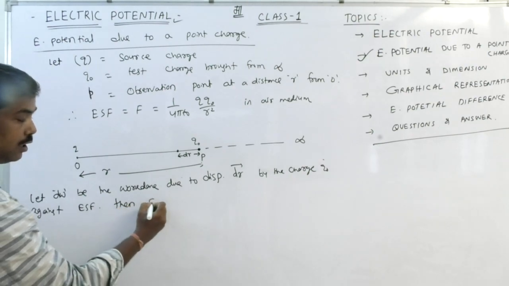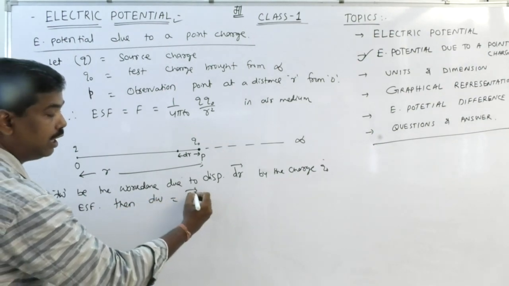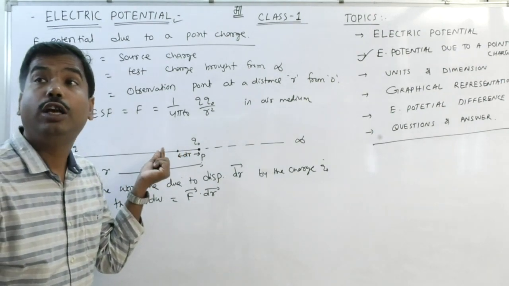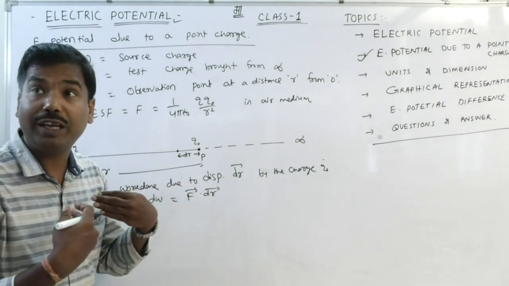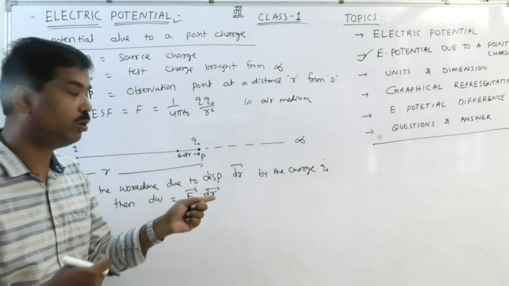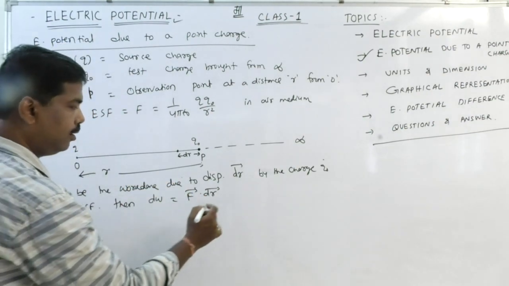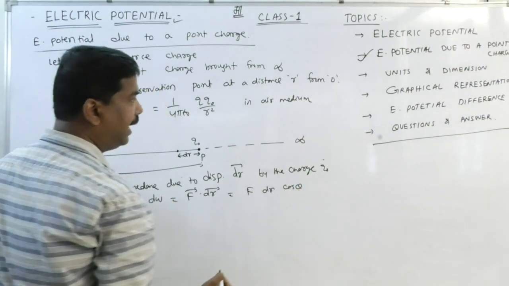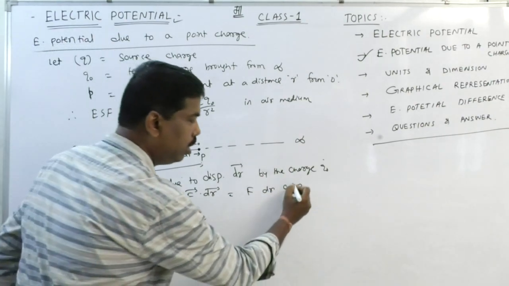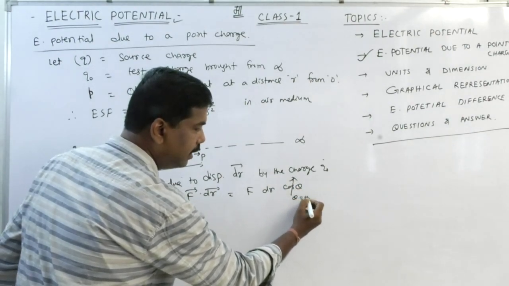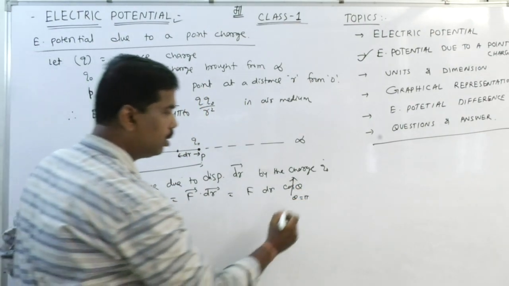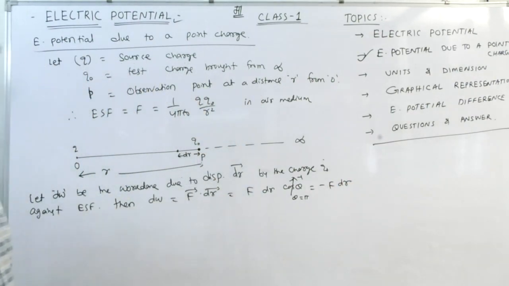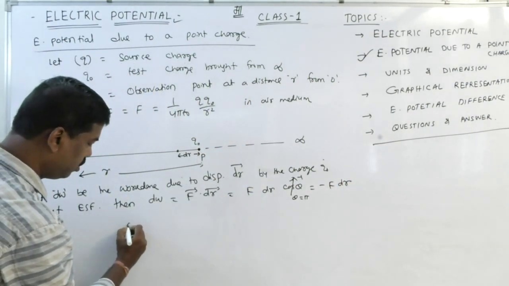Then dw is equal to F dot dr. These two charges repel each other, but I would like to make them closer. That's why I have to do some work. Clear? It means F dr cos theta against it. So theta is pi, cos theta is minus 1, so that is F dr.